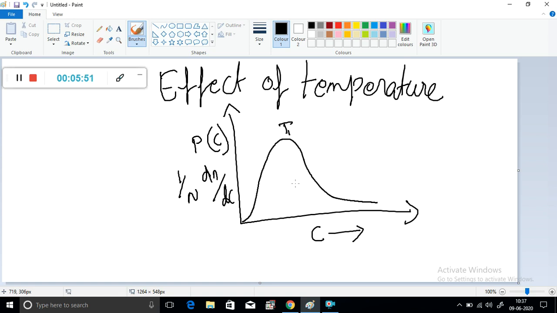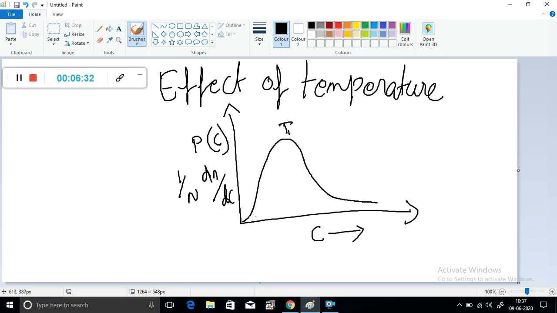Okay. What are the inferences from this Maxwell-Boltzmann distribution curve? The probability of a molecule being motionless at any instant is very small, which means all the particles are moving at all times.